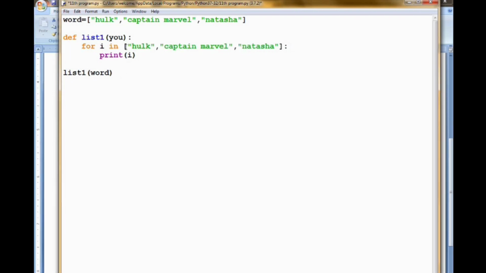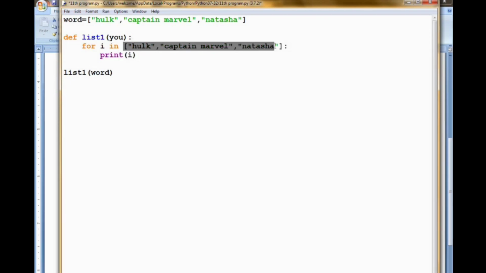While using the for loop, for i in this list, I am printing the value of i, so first Hulk will be printed, then Captain Marvel, and then Natasha. In this way you can pass a list of arguments into a function.